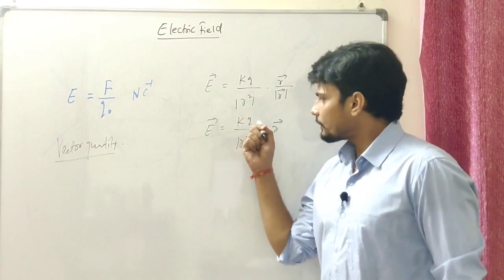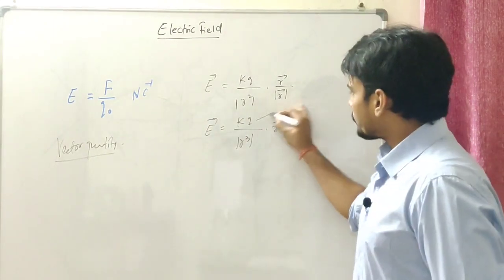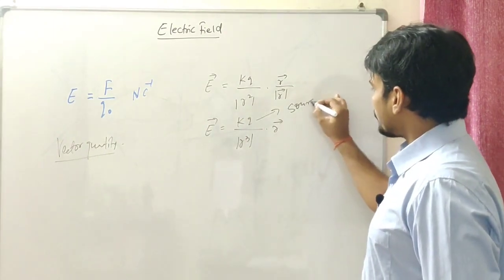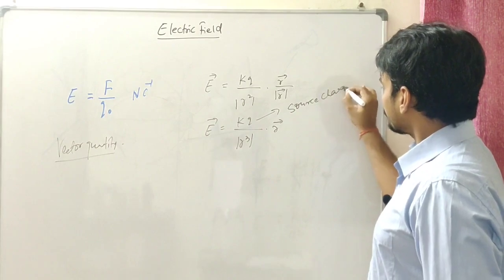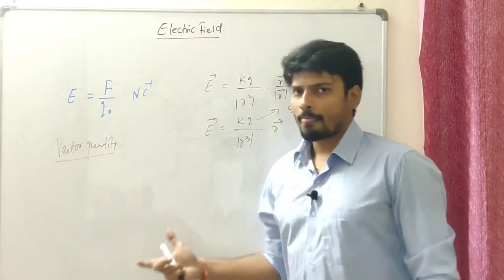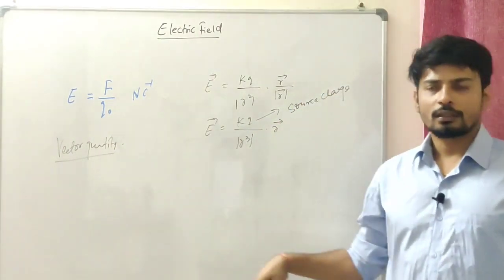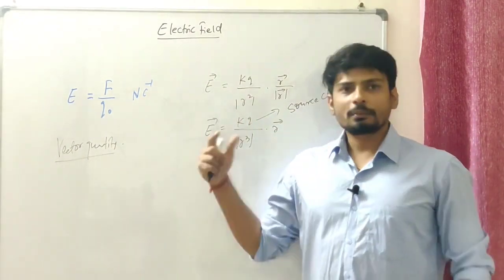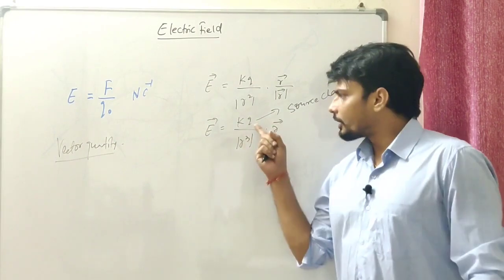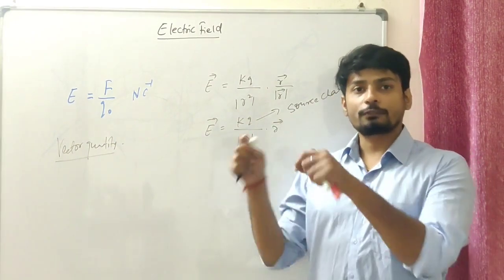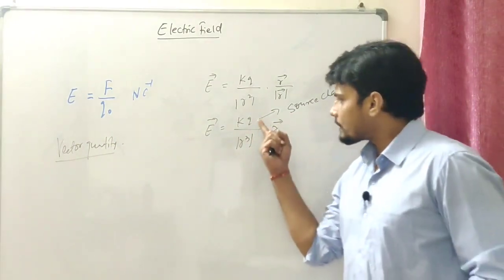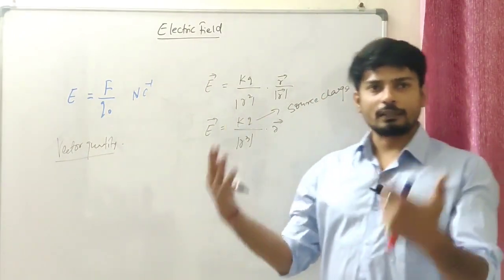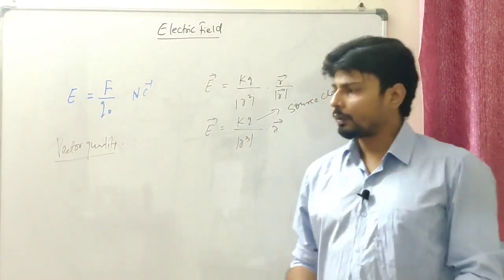Well, this charge is the source charge, because the test charge is experiencing the force. So this Q is the reason of this electric field being created around it, right? This should not be confused with the charge on which the force is being experienced. No, this is the source charge which is creating the field. Fair enough? Now, what are we going to do now?